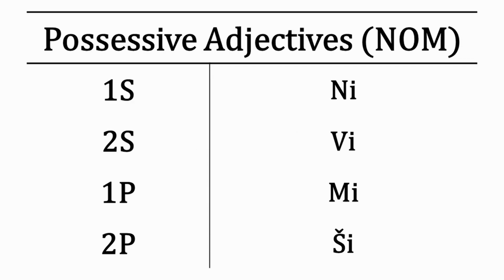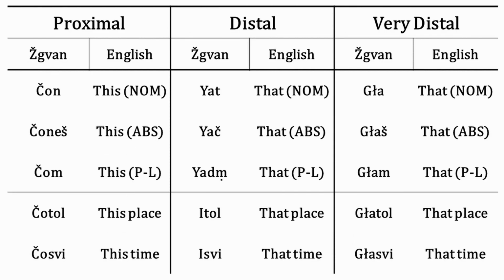possessive adjective. These are adjectives in all senses, and therefore inflect as adjectives, using the regular adjective endings. Unlike in English, demonstratives show a three-way distinction instead of two, with the proximal, distal, and an additional, very distal, as I've called it, which is used for objects significantly displaced in either space or time. These demonstratives are irregular in their inflection, as the personal pronouns are. There are also demonstratives defining place and time, which decline regularly.